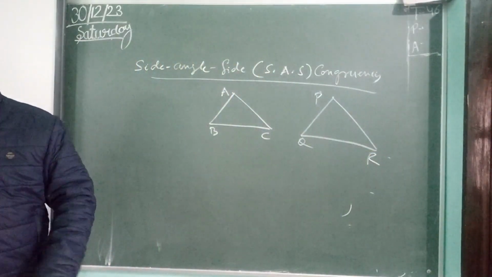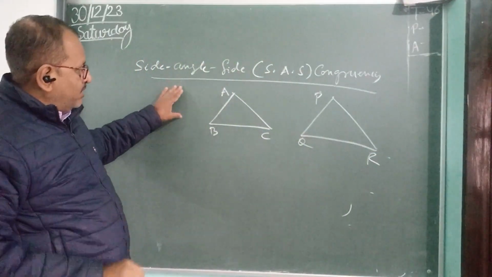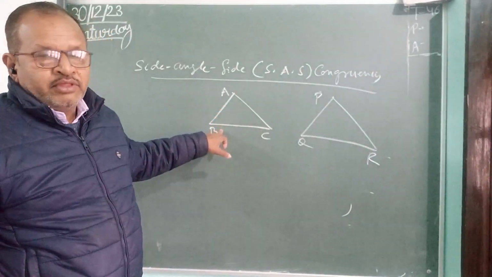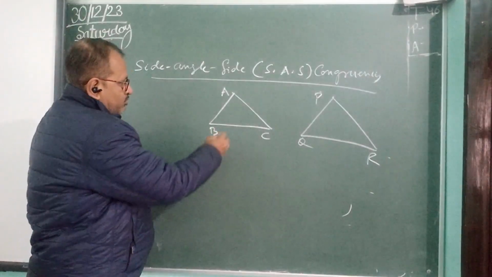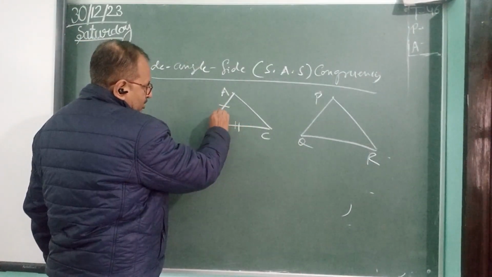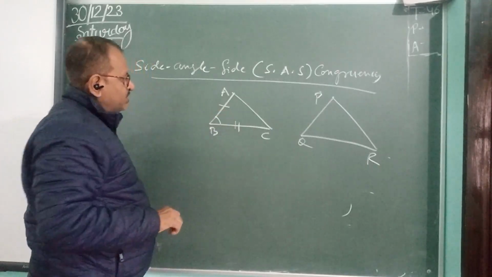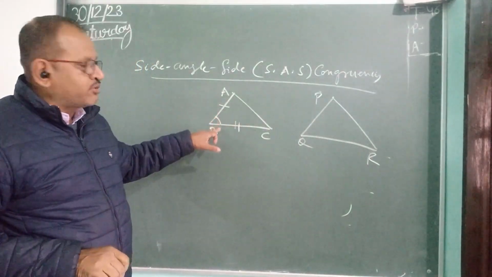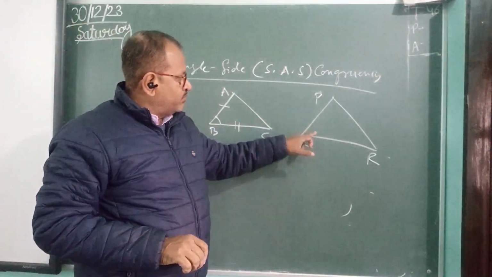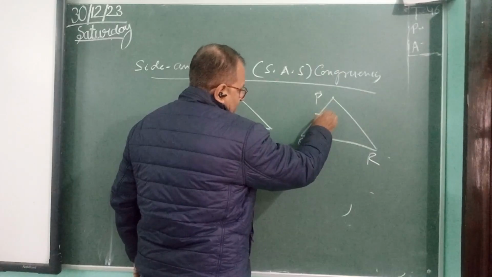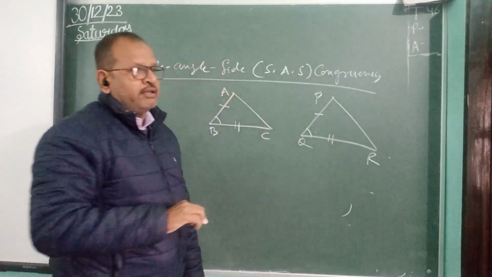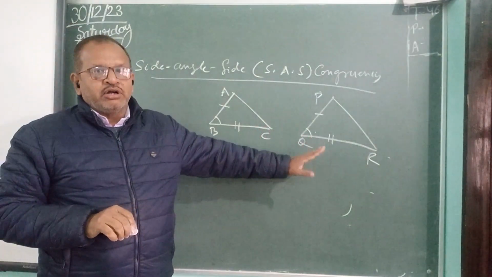How can we define side angle side? If two sides and the included angle. Two sides, if we take the sides AB and BC, what will be the included angle? Angle B. So if two sides and the included angle of one triangle are equal to the corresponding two sides and included angle of the other triangle, then both the triangles are congruent.